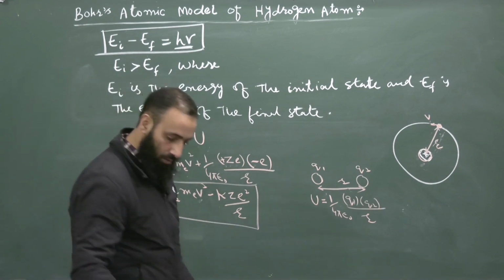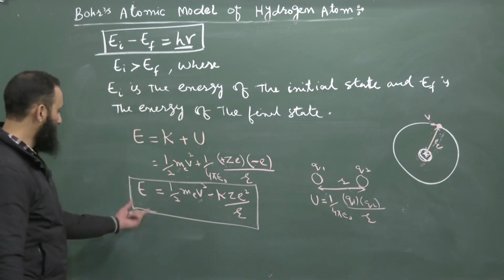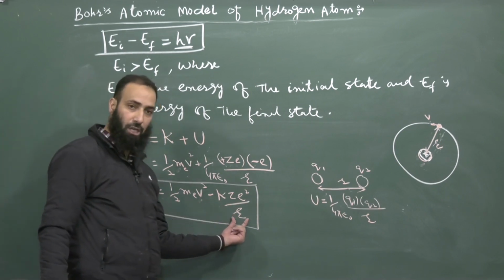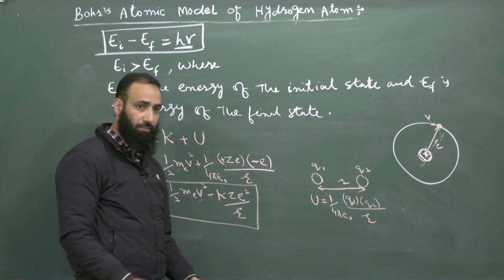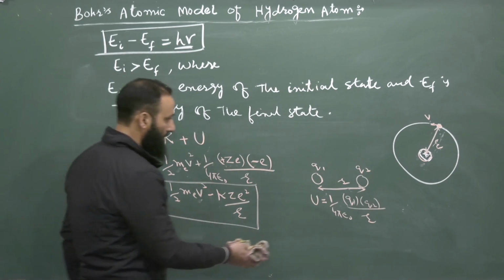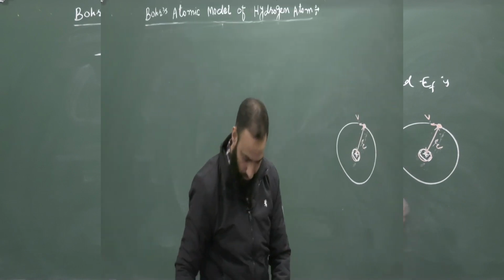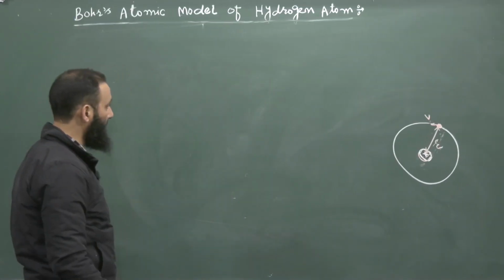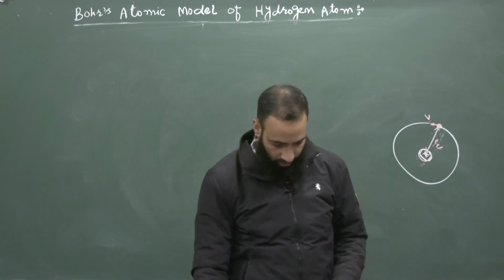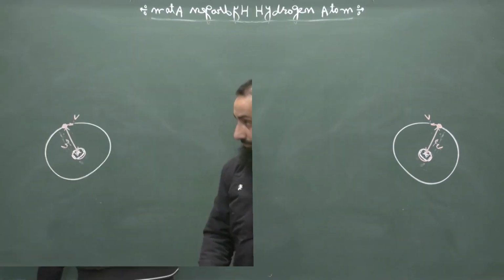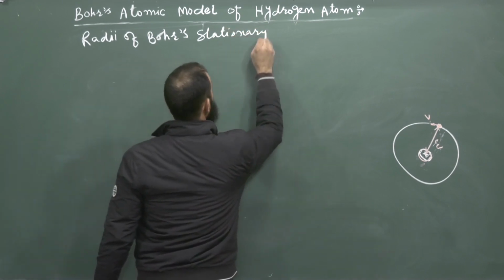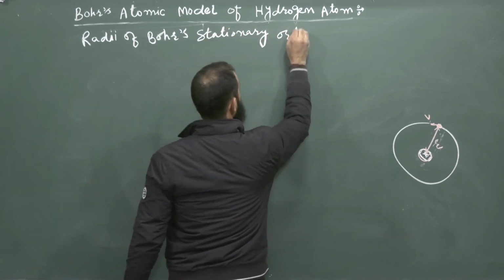So now we will calculate these terms, the velocity of the electron and the distance of the electron from the nucleus in a certain stable state. First of all, we will calculate the radii of these stationary Bohr orbits.